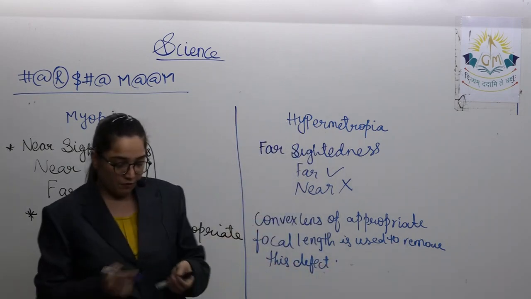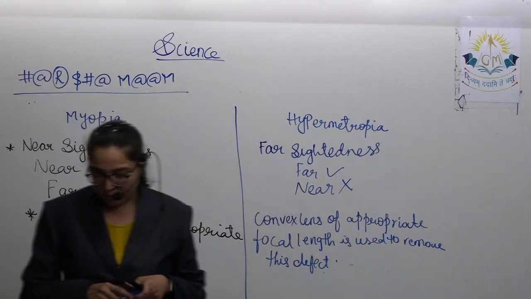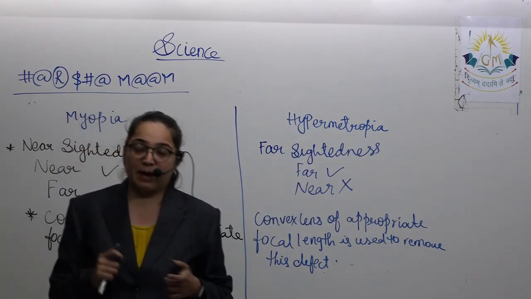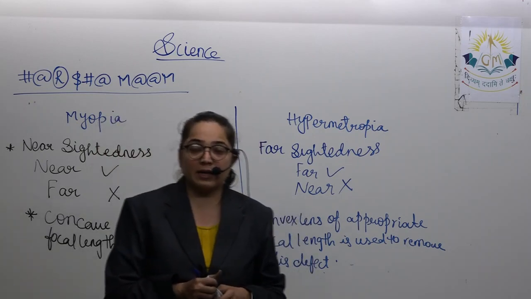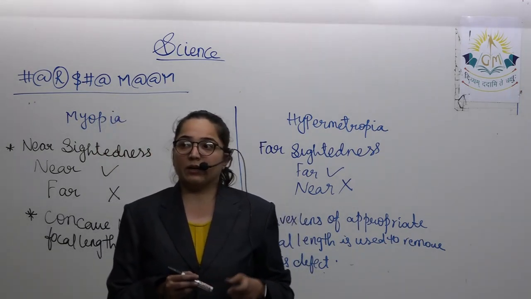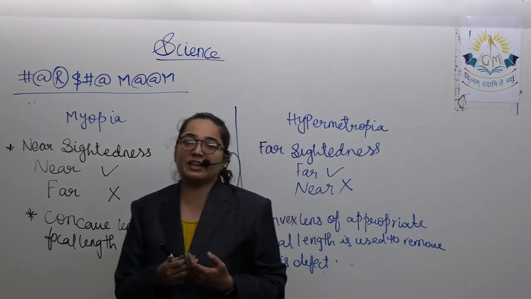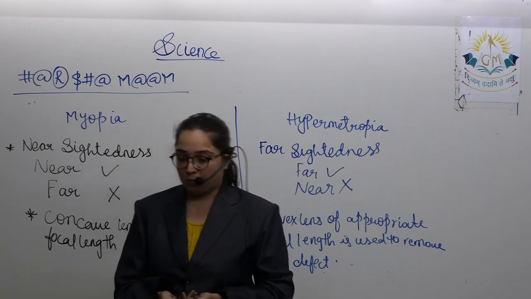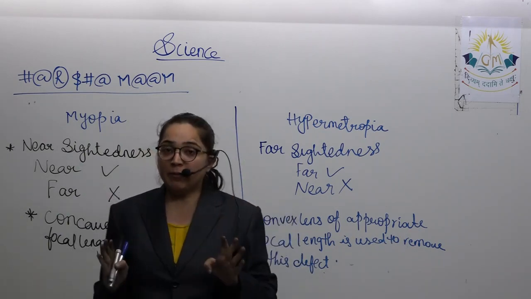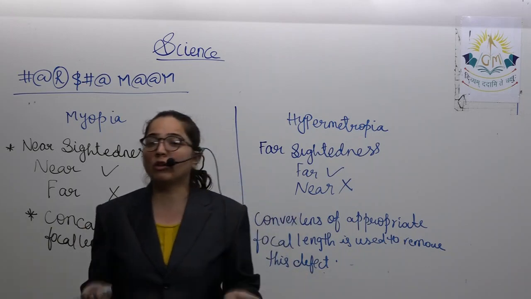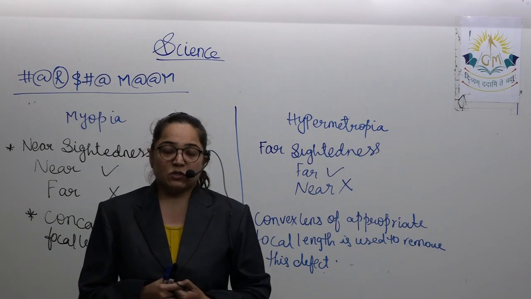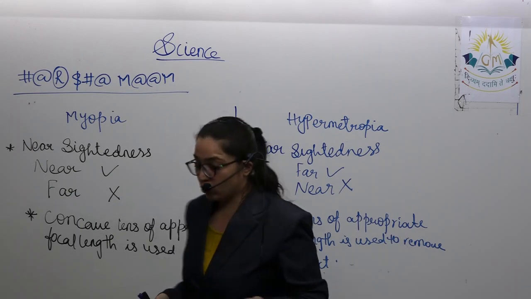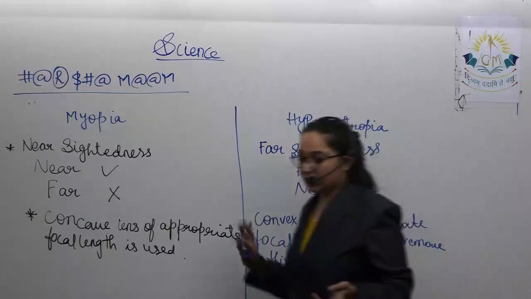Another type of defect is when both things are not seen, that is, the nearby and faraway. In Gujarati it is called betada. By aging, the ciliary muscles get weak, and after that the eye has both problems. That is, nearby things and faraway things are both not seen clearly. That is called presbyopia, but it is not in our syllabus. So we will discuss only these two.